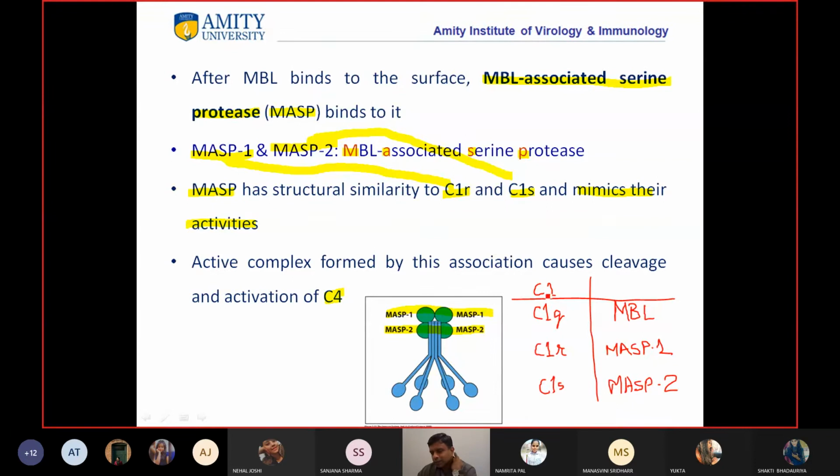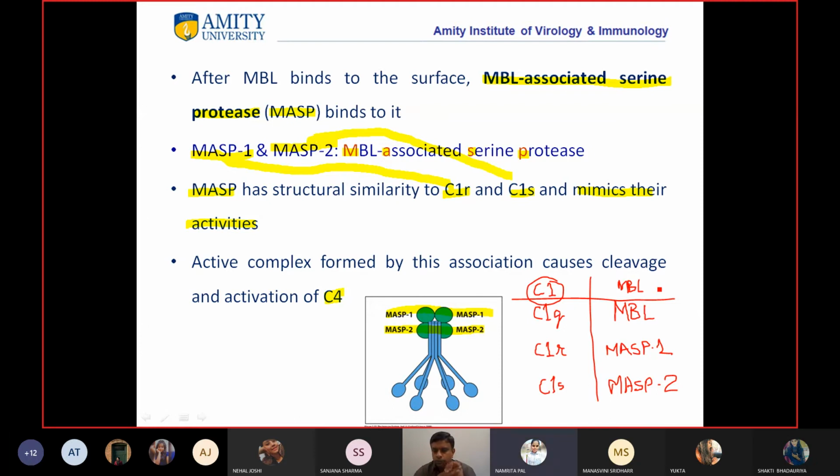So in the classical pathway you have C1, in the lectin pathway you have this MBL. So things clear till this point?